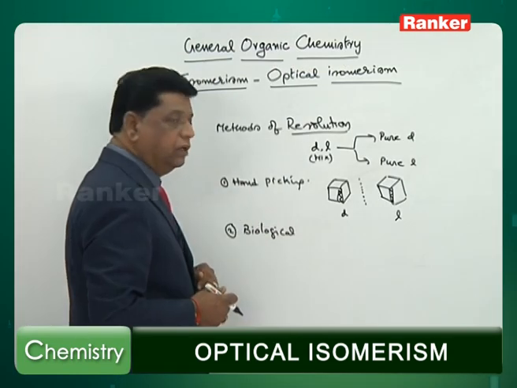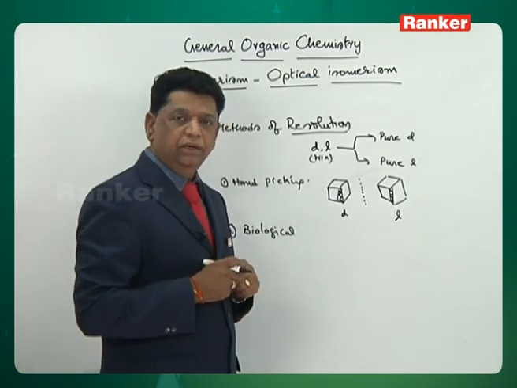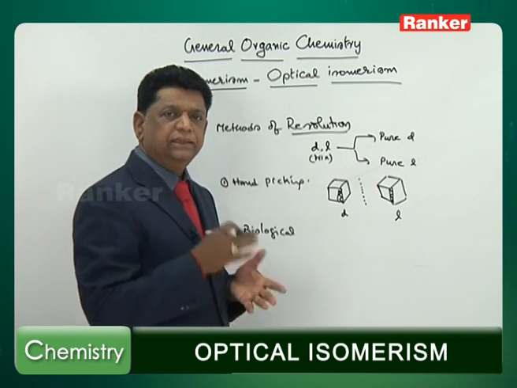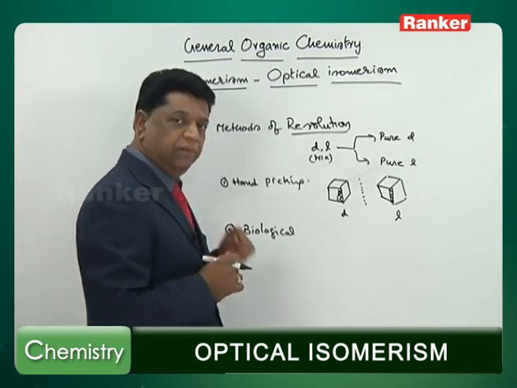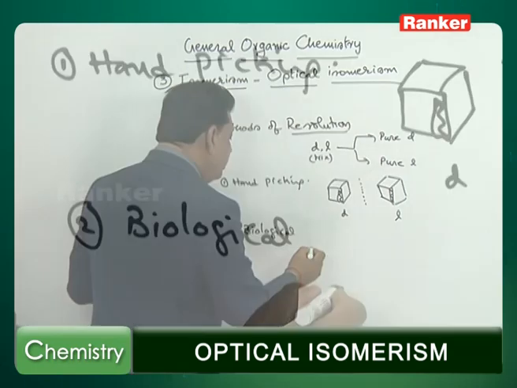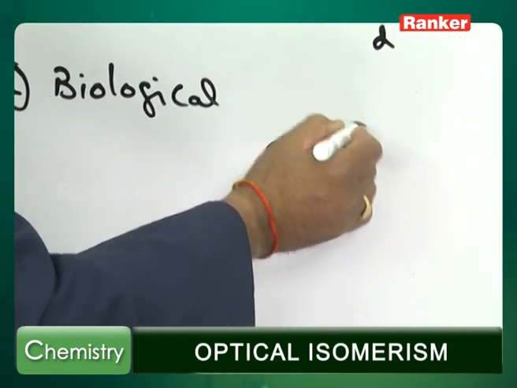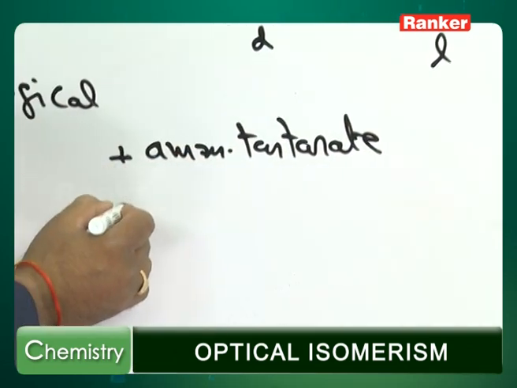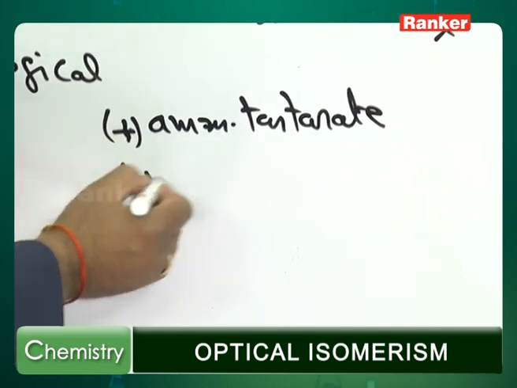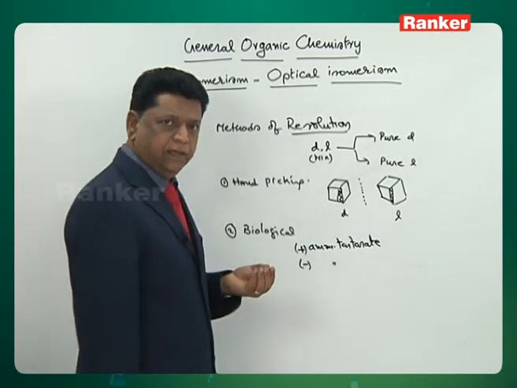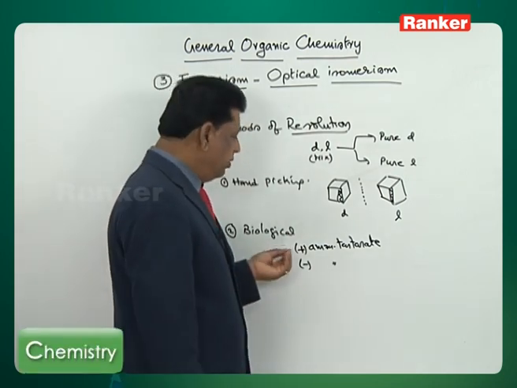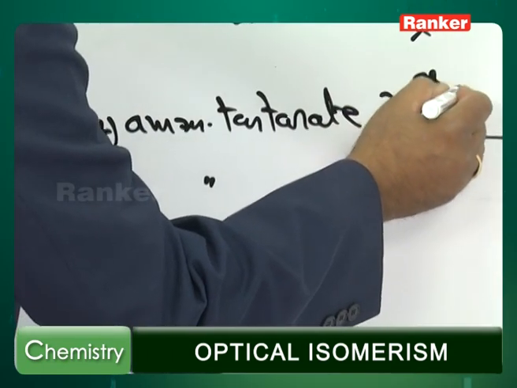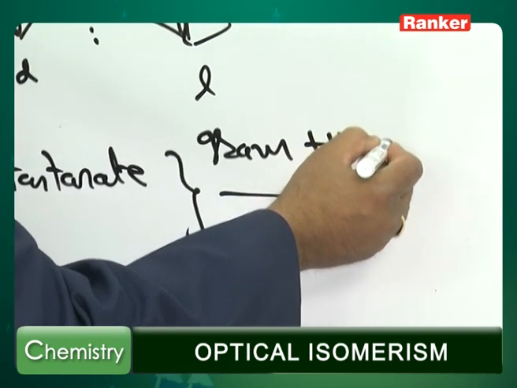As I said, biologically the enzymes have this discrimination. One particular enzyme is able to hydrolyze or react with one isomer, but the same enzyme will not react with the other. In this case, there is ammonium tartarate, the tartaric acid salt of ammonia. You take it as a plus compound as well as a minus compound, a mixture of both. So if you take ammonium tartarate plus-minus, you add Gram-positive bacteria.